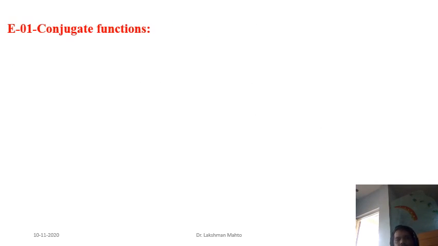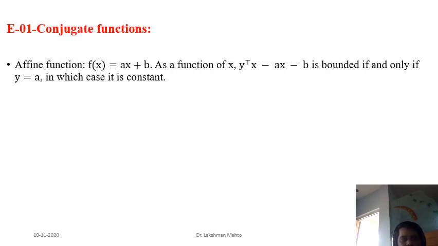I have taken a few examples. If you consider a linear function ax plus b, or affine function, as a function of x, we have to define the conjugate function. To define the conjugate function, first we define y transpose x, and we subtract f(x) from it, and that's why we get y transpose x minus ax minus b, which is a linear function.